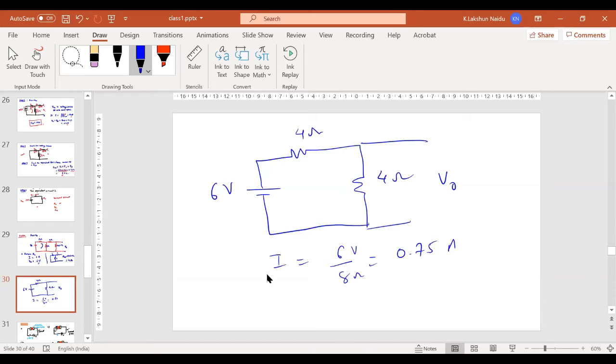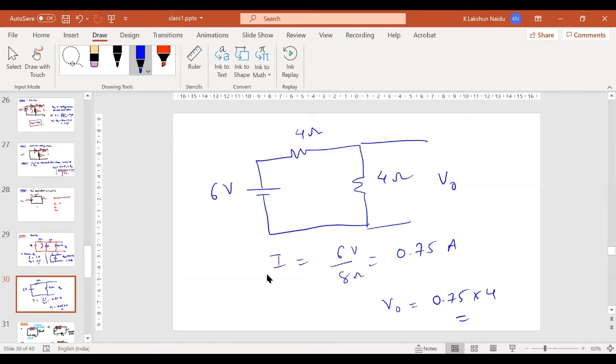0.75 ampere, right? Yes, sir. Then the V0 is 0.75 into 4. How much will it be? It's 3, sir. Yeah, 3 volts.